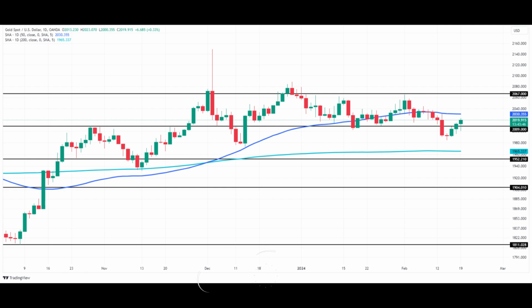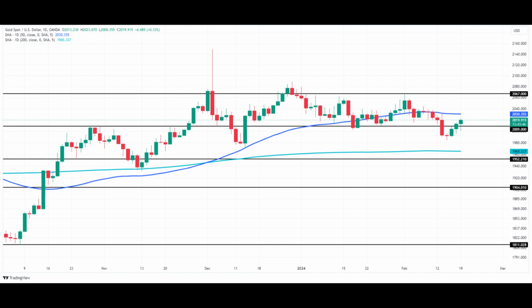Gold prices forecast, safe haven demand rises amid Middle East tensions. Key points. Gold trading higher for third session, still below $2,030.36 50-day moving average. Rise in prices driven by softer US dollar and Middle East geopolitical tensions. Federal Reserve's interest rate policy and inflation data pivotal for gold market.